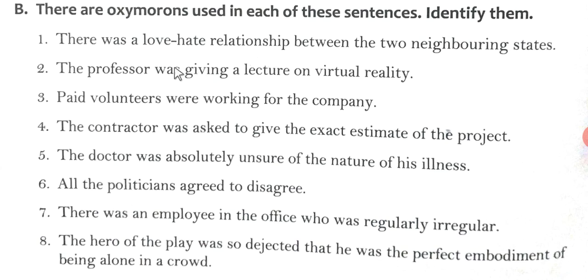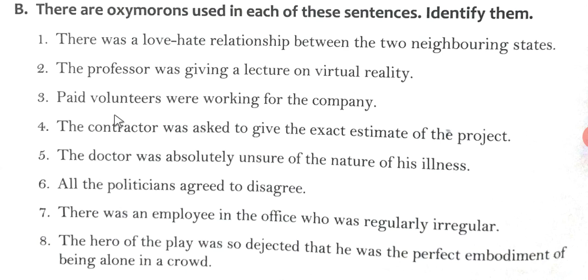In the second one, the professor was giving a lecture on virtual reality. So here virtual reality is the second oxymoron. Paid volunteers were working for the company. Paid volunteers.